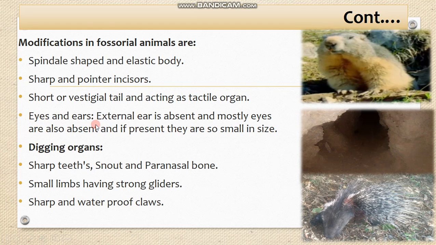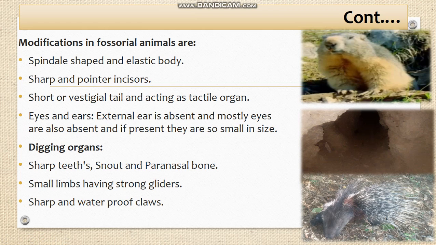Eyes and ears. These animals have more adaptations in their eyes and ears also, as the external ear is totally absent in such animals. Why is the external ear absent? Because if the external ear is present, there are more chances that dust particles during digging the soil can enter their pinnae and into their body.